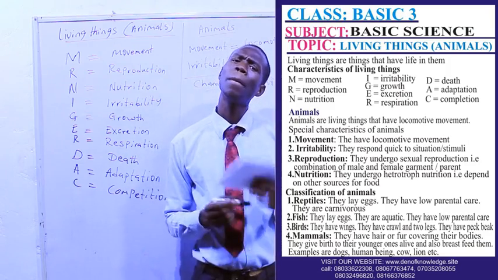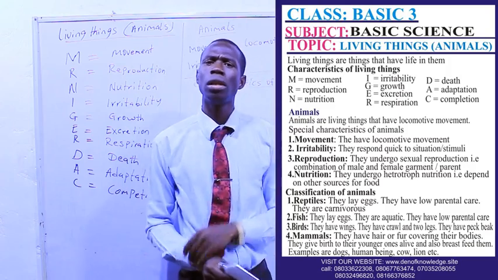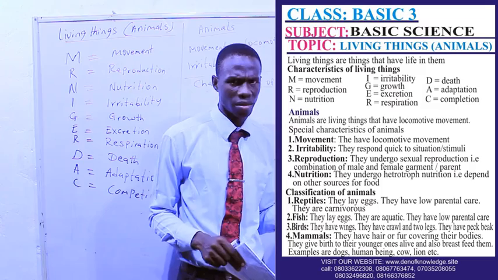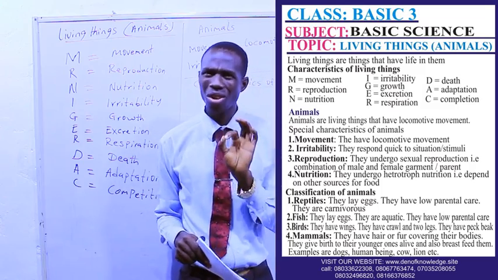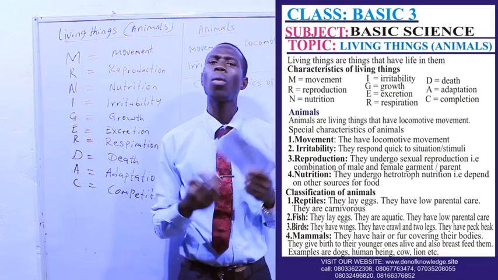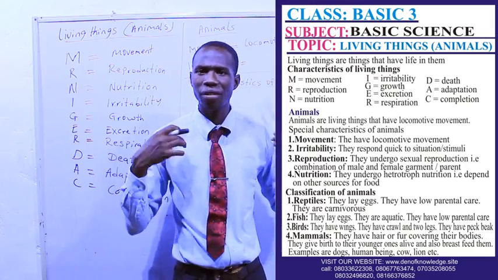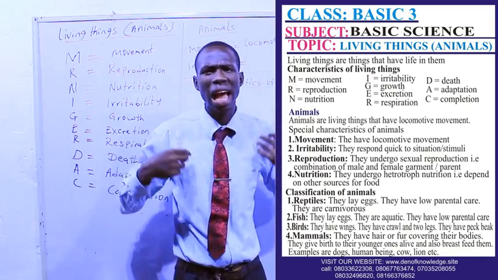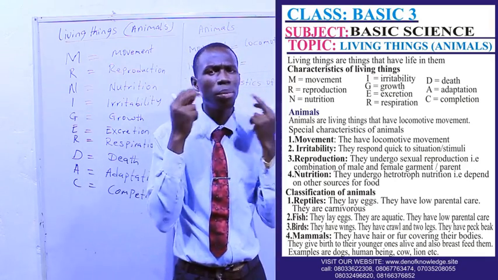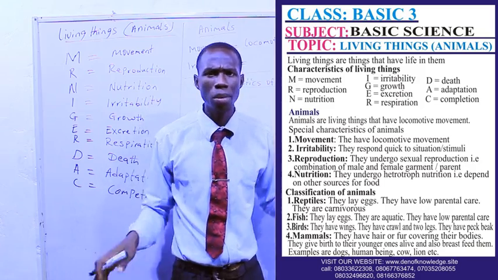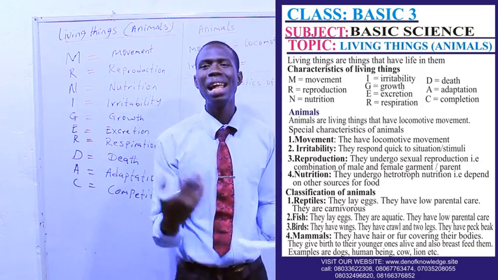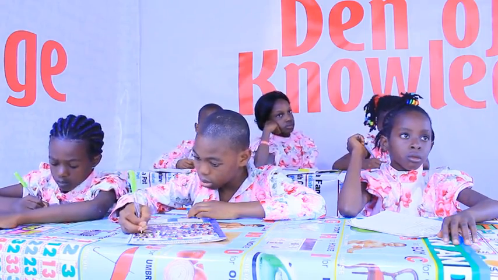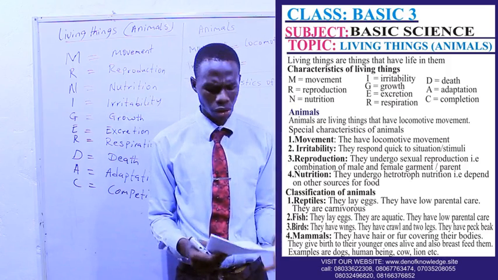Now we have another class called the fishes. We call them pisces, but here it is called fishes. Fishes are aquatic animals. They are aquatic, number one. They have gills and fins. Gills for breathing in water and fins for swimming, and they have tails. They lay eggs. They can be carnivorous or herbivorous.